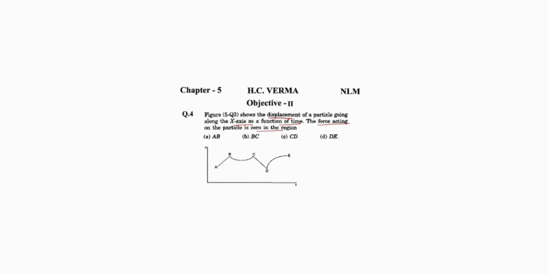Let's check the graph of displacement and time. Displacement-time graph. For the AB part, the graph is a straight line. For the BC part, it is curved. For the CD part, it is again a straight line. For the DE part, it is again curved.